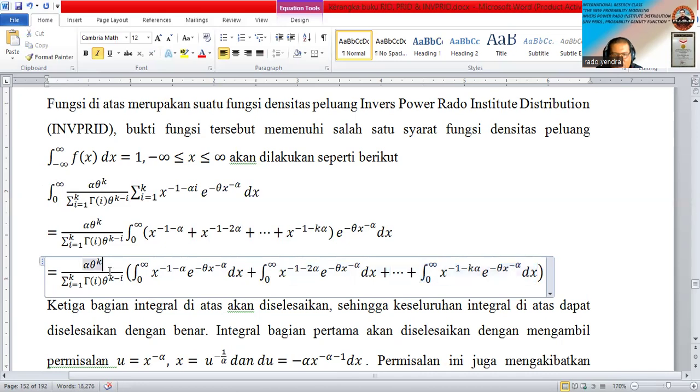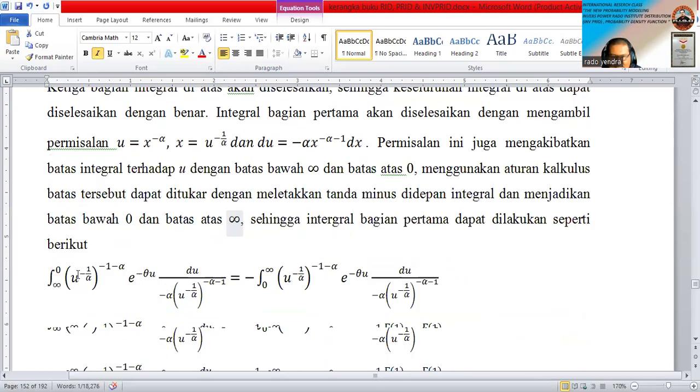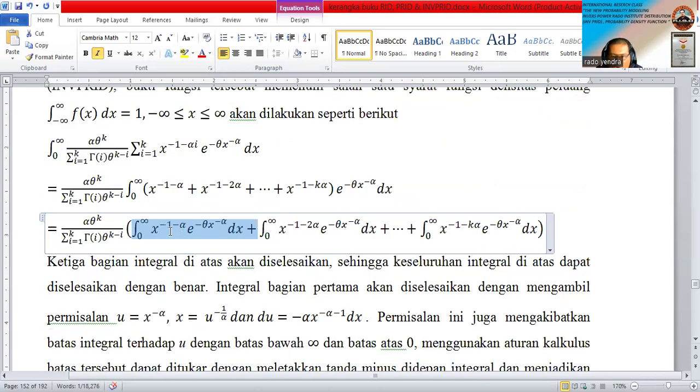We take the constant, and of course a constant we can put outside of the integral. To succeed in proving this, we will solve them one by one. First, we find the integral of the first partition, like this one.